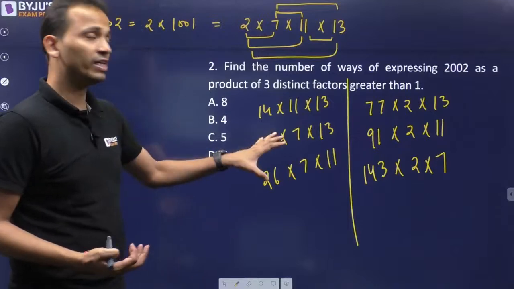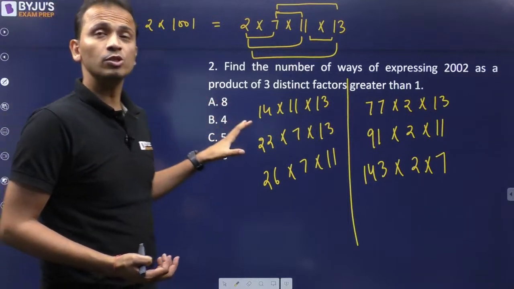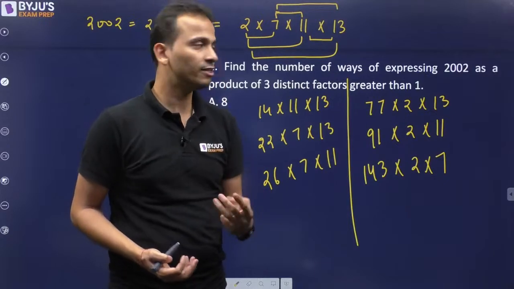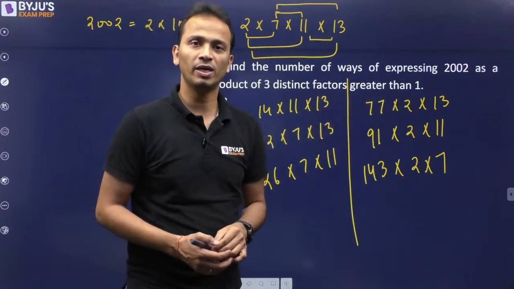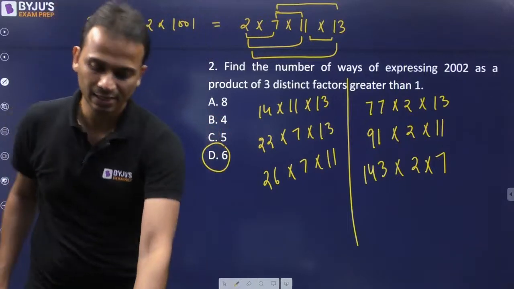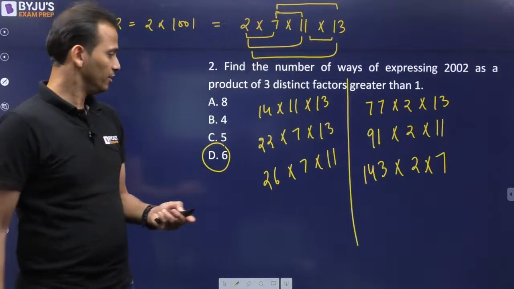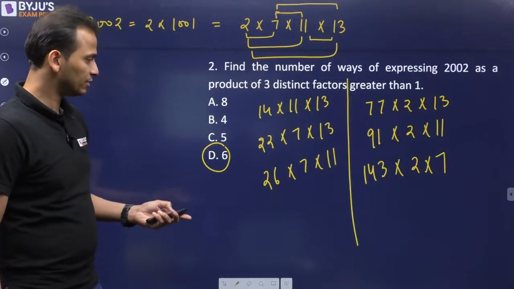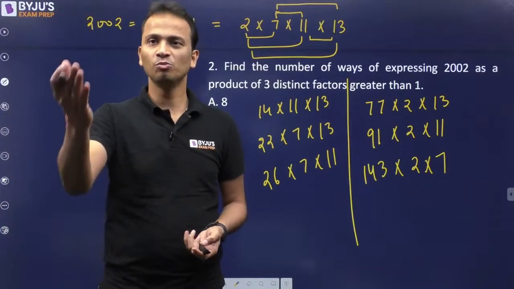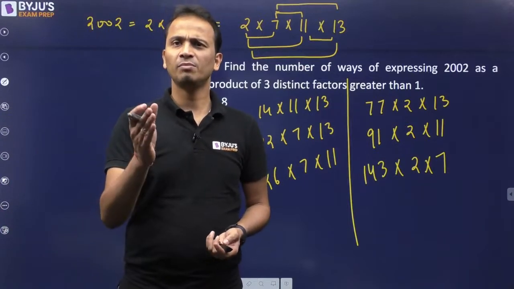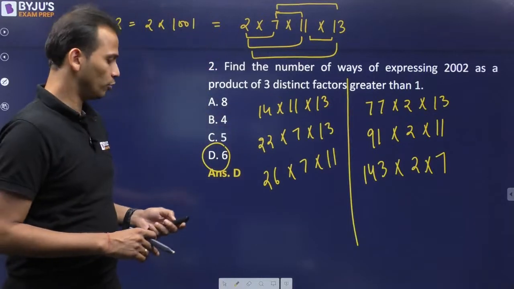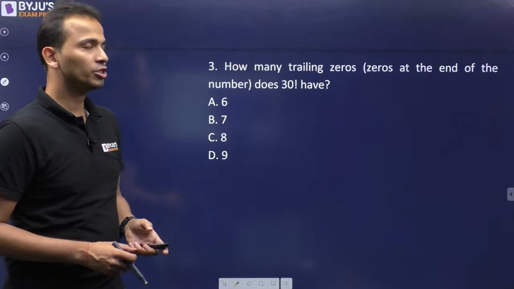These are the 6 ways in which 2002 can be written as the product of 3 factors, all of them greater than 1. So the correct answer for this question should be option D, that is 6. Alright, so let's check if this is the correct answer. Option D is the correct answer for this question. Alright, so most of you have given the correct answer. Tanmay, Motivational Word, Pramesh, all of you have given the correct answer. Nice, good. Let's move on and look at the next question, question number 3.